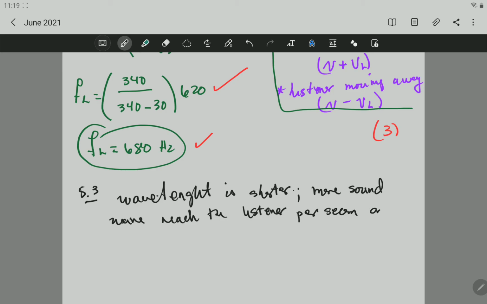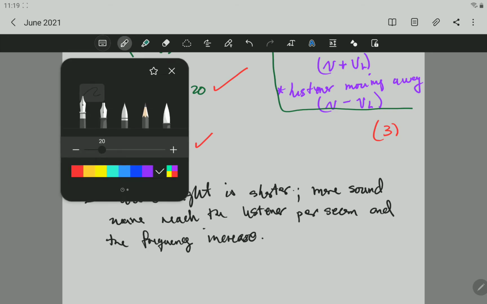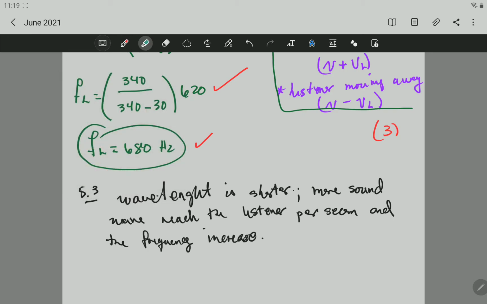And the frequency increase. Okay, so that is what is happening here. Let's quickly mark that on. Wavelength is shorter. You have to say that as the car is moving or the source is approaching the listener, the wave becomes compressed. It is compressing the wave. That leads to a shorter wavelength. Therefore, more waves reach the listener per second.